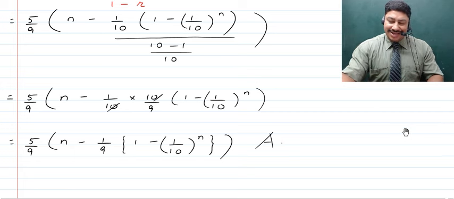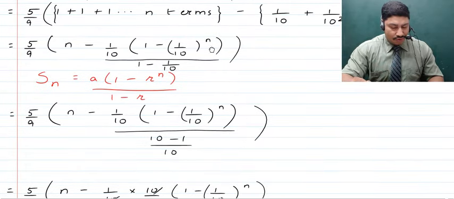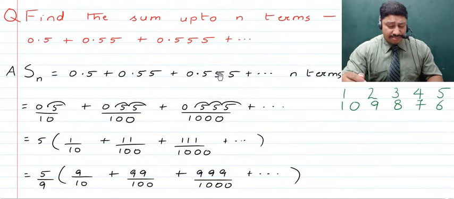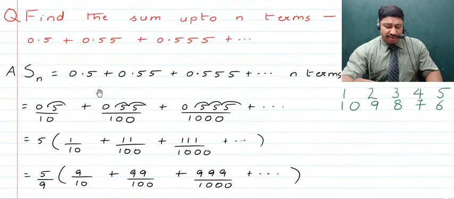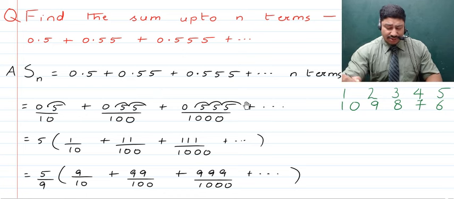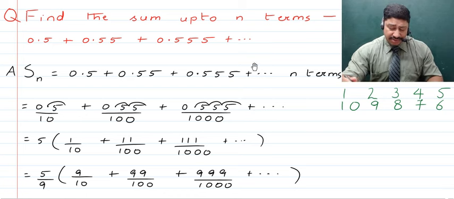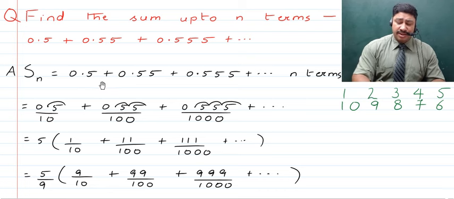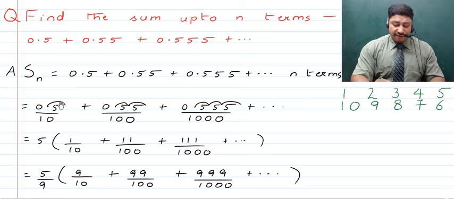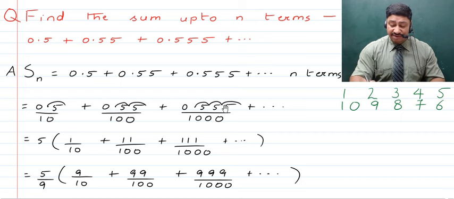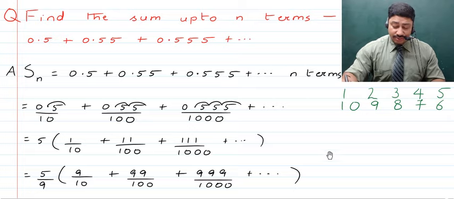So children, now I'll just quickly discuss all of this so that if there is any doubt remaining, all of that gets cleared. Now here, children, we had to find out the sum of a series that was 0.5 plus 0.55 plus 0.555, and all of that was continuing up to n terms, which had to be added together. So now what we first do is, as all of these are decimal numbers, we shift a decimal, right? And then we get the first term to be 5 upon 10. We shift 2 decimals in the second term, we get 55 upon 100. We shift 3 decimals in the third term, and thus we get 555 divided by 1000, and all of that continues up to n terms.